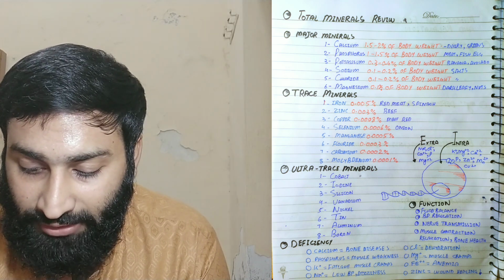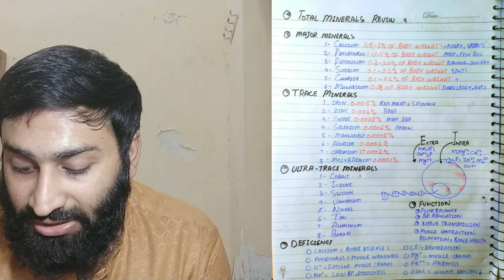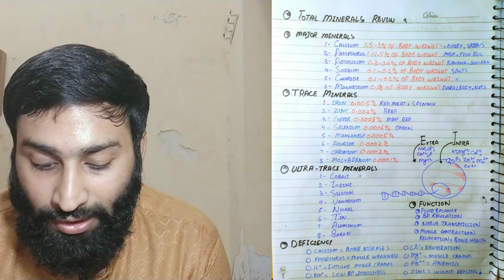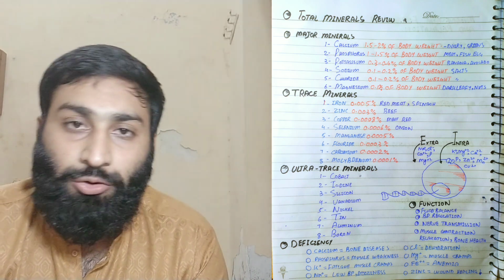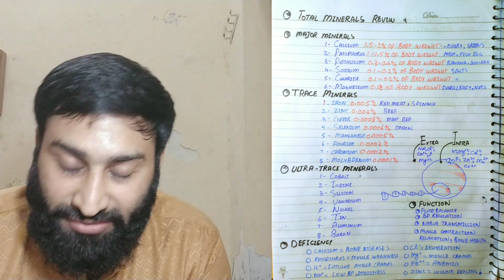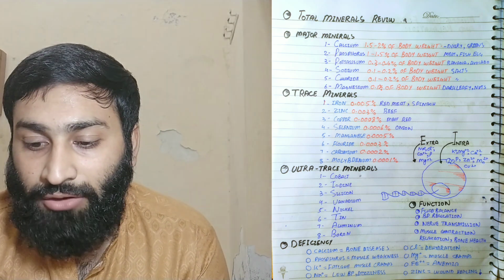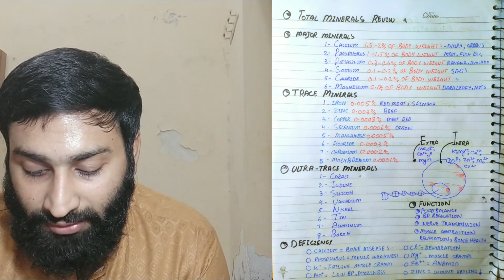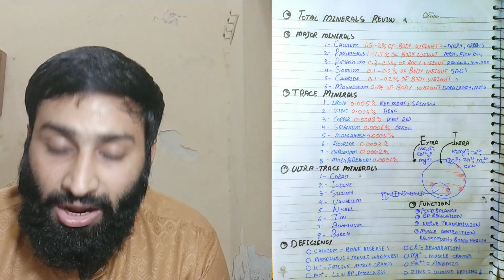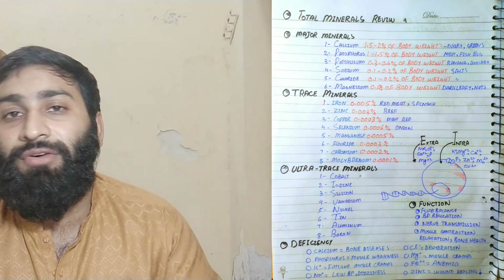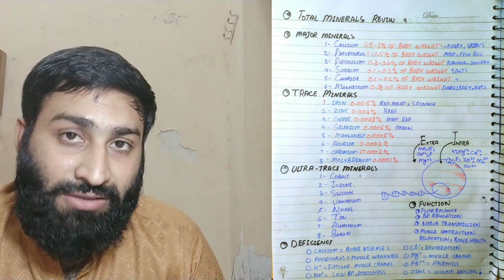The functions are fluid balance, blood pressure regulation, nerve transmission, muscle contraction and relaxation, and bone health. Deficiency of calcium will lead to bone disease, phosphorus to muscle weakness, and potassium to fatigue and muscle cramps. Sodium deficiency leads to low blood pressure and dizziness, while chloride deficiency leads to dehydration. Remember, chloride is very important for holding water in your blood and tissue, so these minerals prevent dehydration.